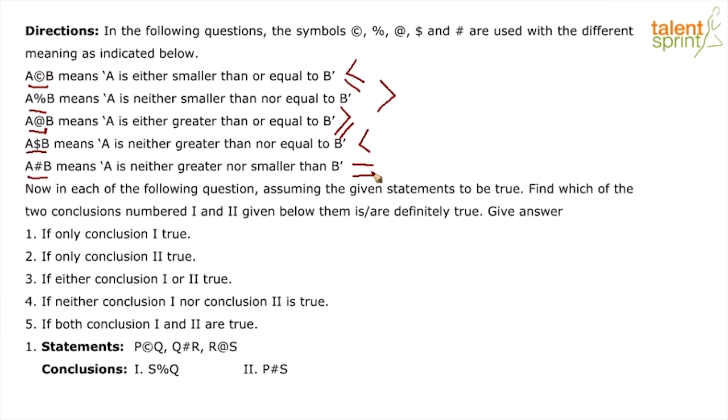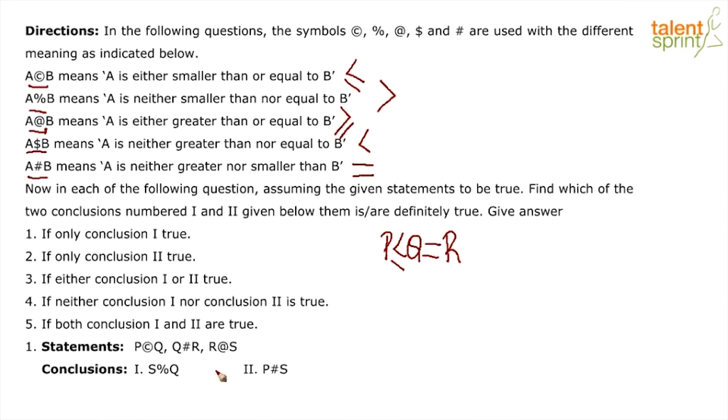Now that we have decoded each of these symbols, let us see what our given statements here say, boys and girls. Let's look at the first statement. The first statement says P copyright Q. Now we know that copyright stands for smaller than, equal to, less than, equal to. Therefore we will have P is less than, equal to Q. Now Q hashtag R. We know that hashtag stands for equal to. Therefore we know that Q will be equal to R.